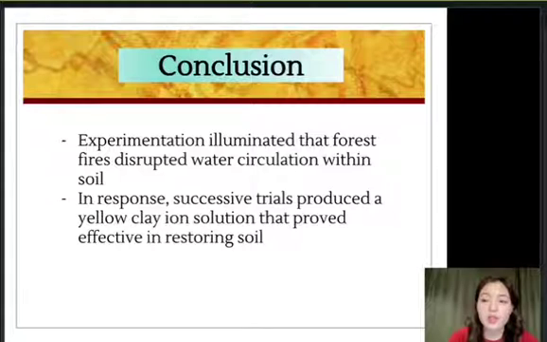When cations and anions extracted from yellow clay are administered, the water circulation of the soil is restored normally, and based on this, the methanogenic bacteria are greatly reduced. The number of aerobic and anaerobic bacteria in the soil is restored to normal, and the overall soil function is restored. The result of this research is that cations and anions of yellow clay can be used to restore the water retention capacity of soil, which can be key to suppressing the proliferation of methanogenic bacteria in the future, and research that can contribute to the restoration of vegetation in soil suffering from forest fires.